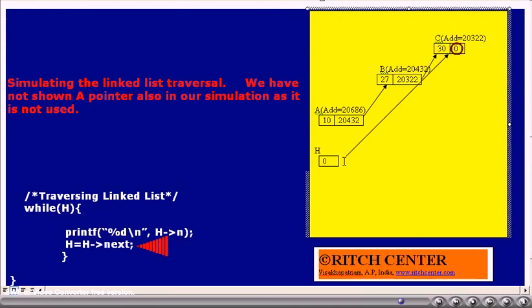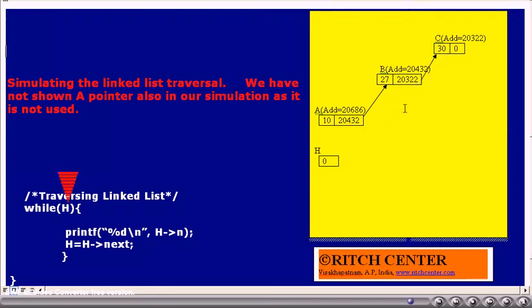As of now h points to c, but when h becomes 0, h is not at all pointing to any object. Now again the while condition is executed, that is while (h). Currently the h value is 0, so 0 means false, thus we will be coming out of the while loop.